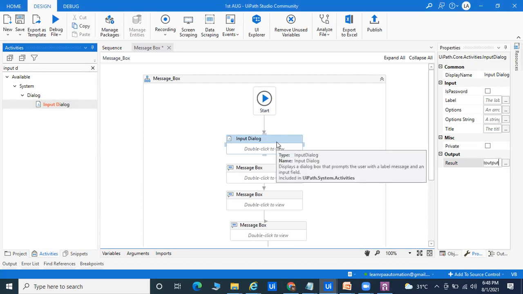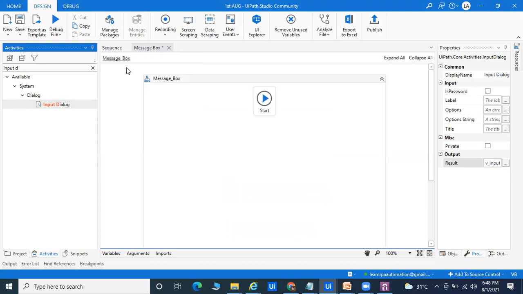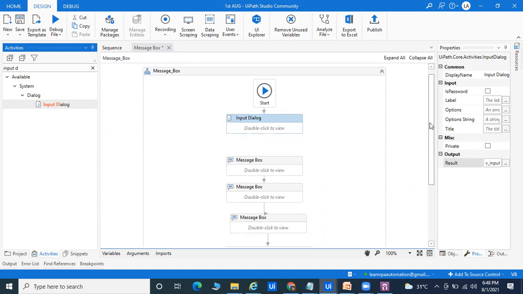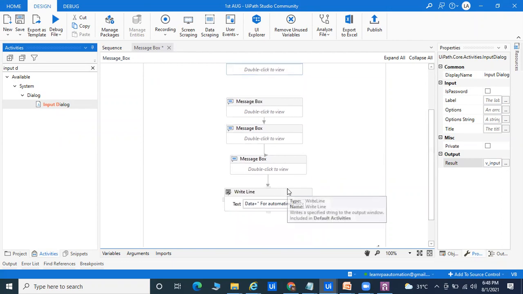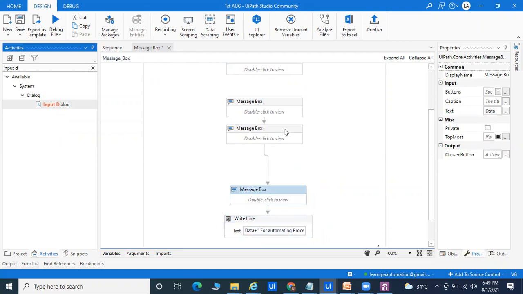So suppose the input dialog box opens and we have to pass some data. On top of that, I have taken this input dialog box, and suppose in the input dialog box I have passed "Automation Anywhere is the second best tool in the market." The same thing will display through one message box. Let me show you. Let me adjust the space also. Please do not worry about space; UiPath has lots of space, and you can do lots of things, I will tell you.